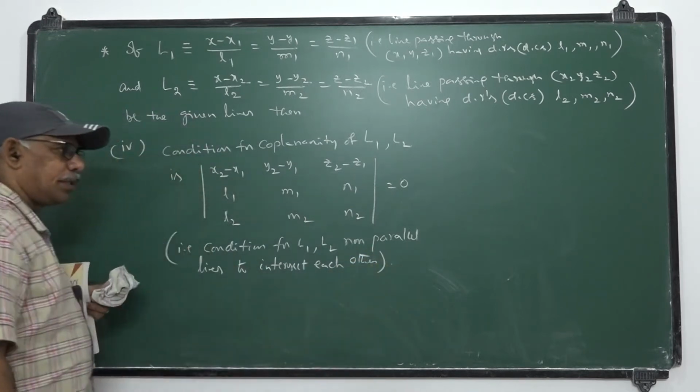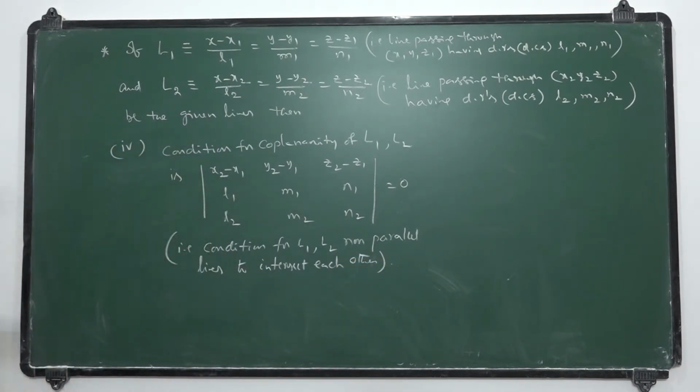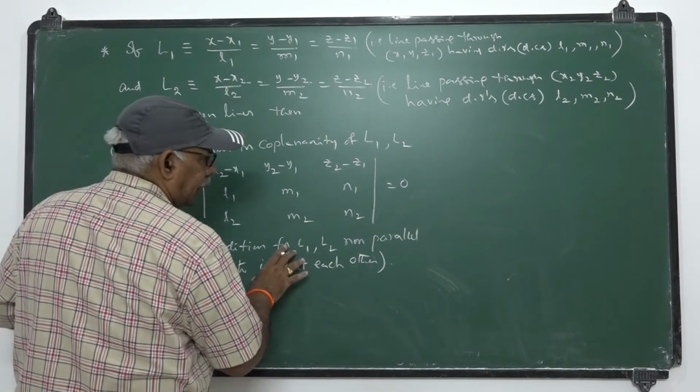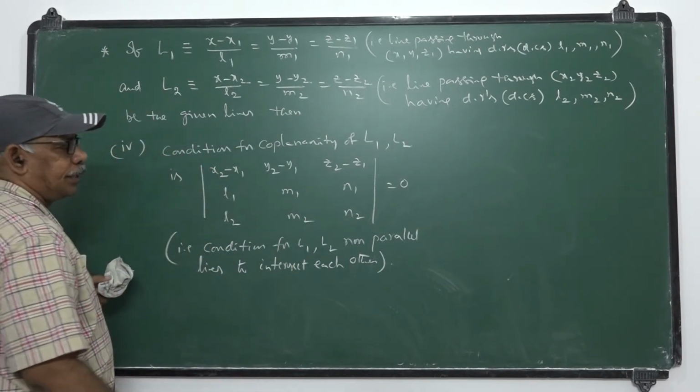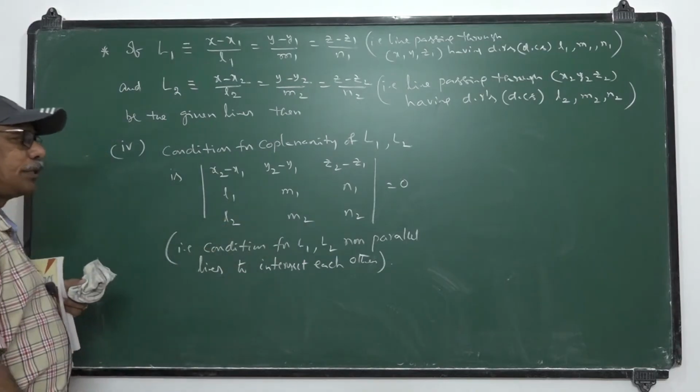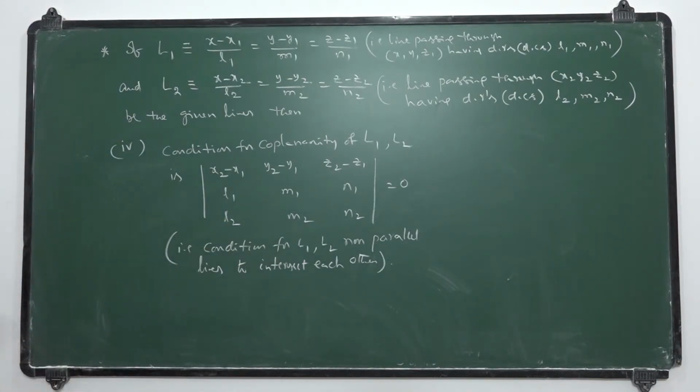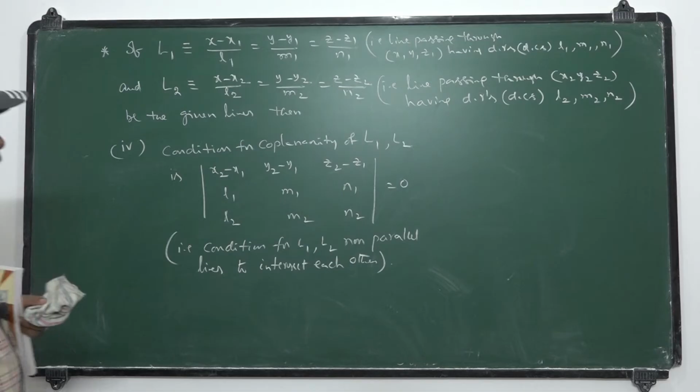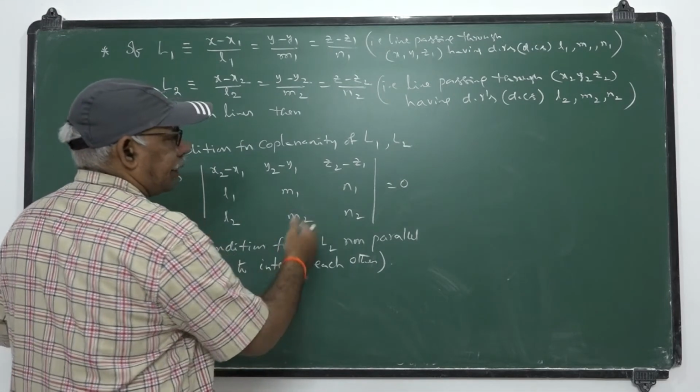In three-dimensional geometry, intersecting lines are always coplanar. Once L1 and L2 are non-parallel, in such case they are intersecting lines. Once they are intersecting lines, in three-dimensional geometry, intersecting lines are always coplanar. This is the condition for coplanarity of the lines.